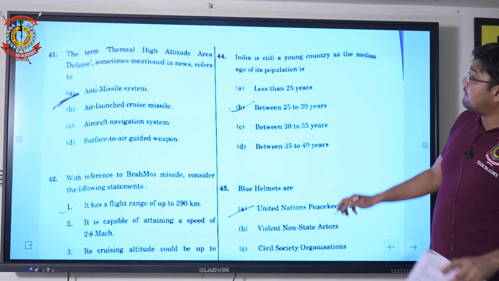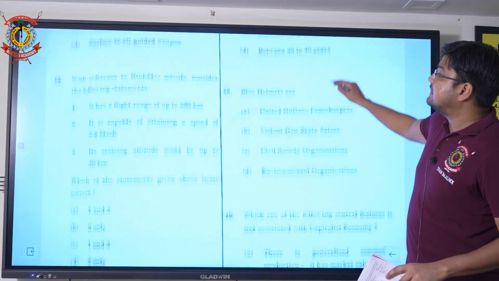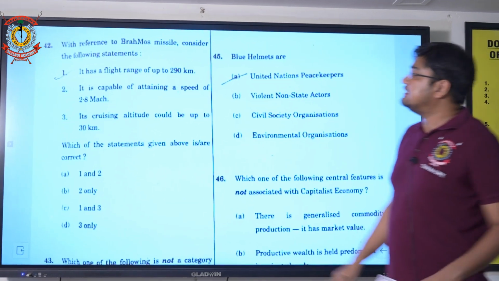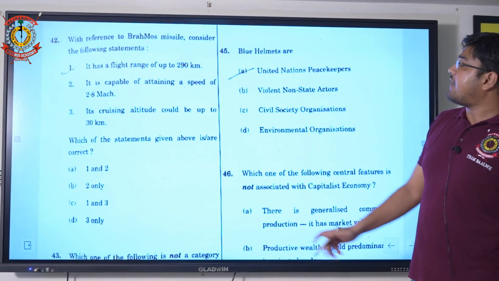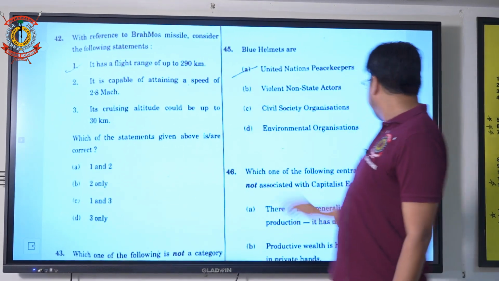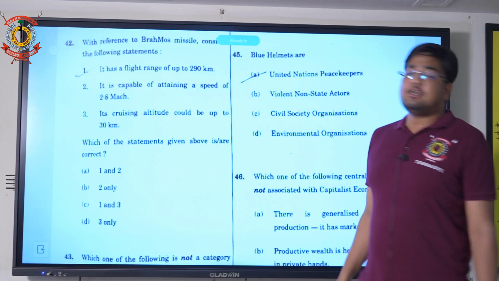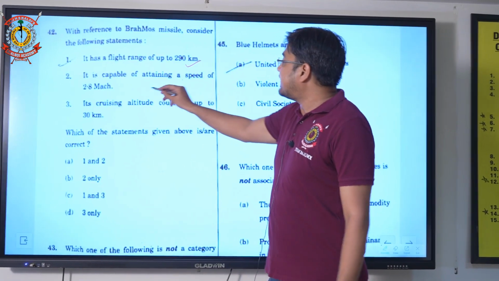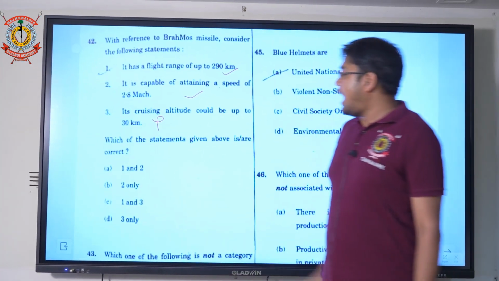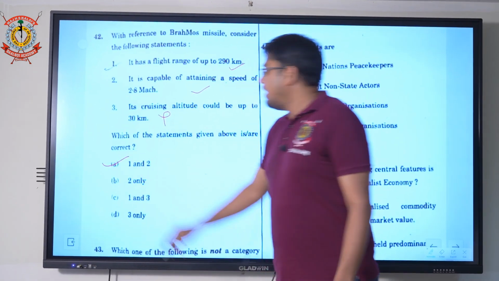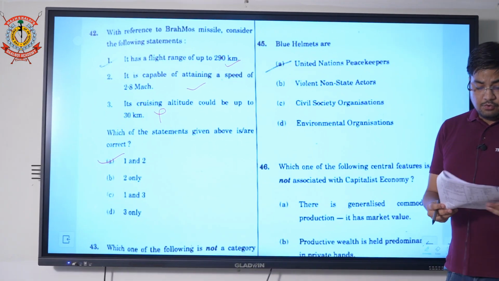If we go to question number 42, current affairs section, with reference to the BrahMos missile, consider the following statements. It has a flight range up to 290 km. The statement is correct. It is capable of attaining a speed of 2.8 Mach. That statement is also correct, and the third statement is wrong. So the answer will be A, 1 and 2.